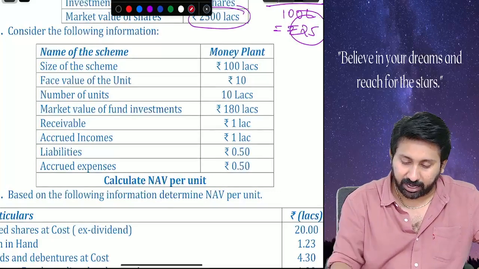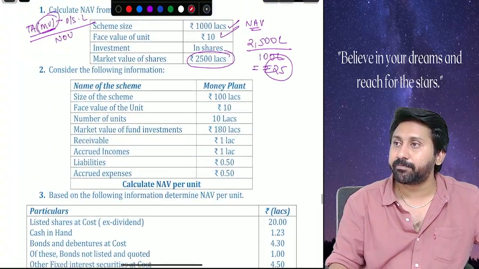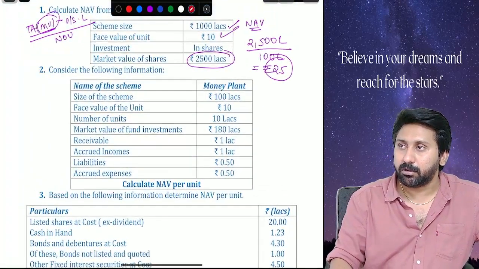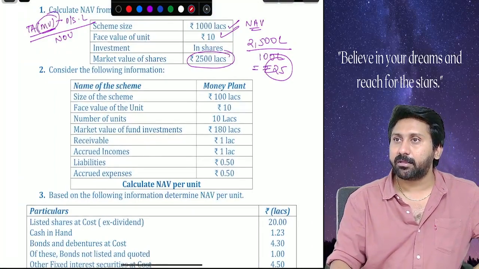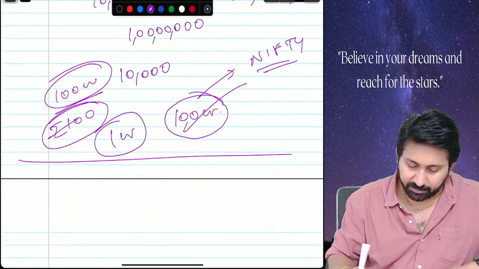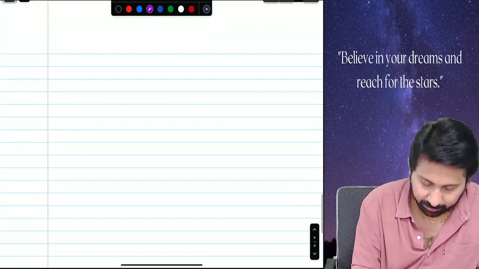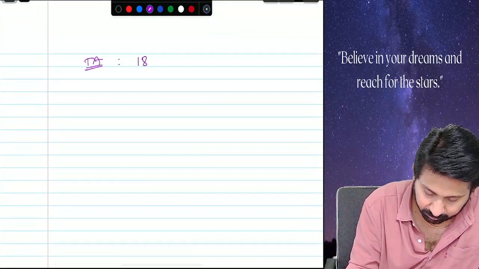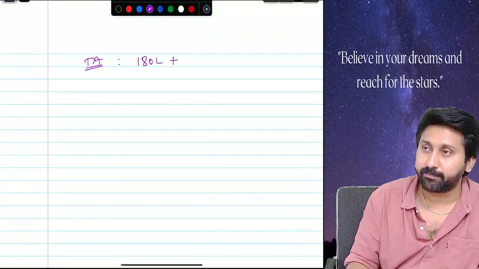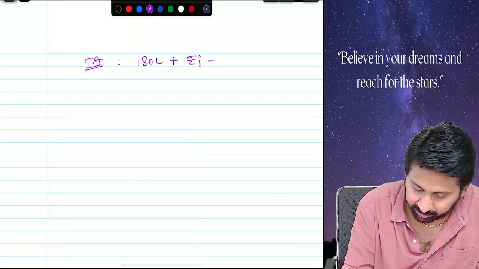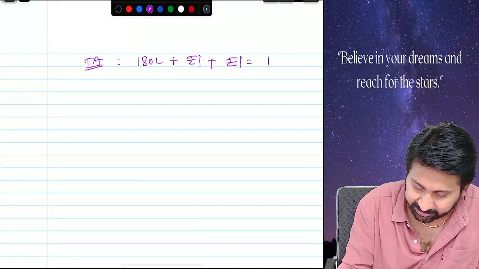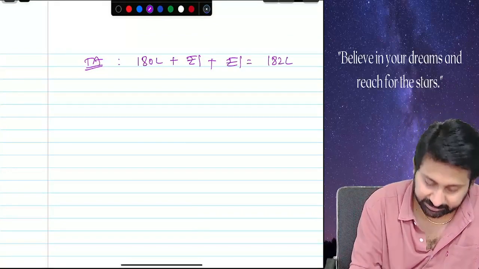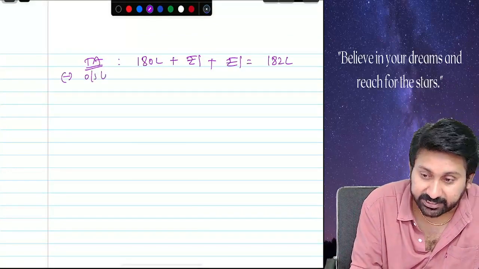So tell me, how to calculate the NAV now? First, tell me, I will do it here. Tell me the total assets, tell the values directly. 180 lakhs plus 1 plus 1. How much is it? 182 lakhs minus outside liability.